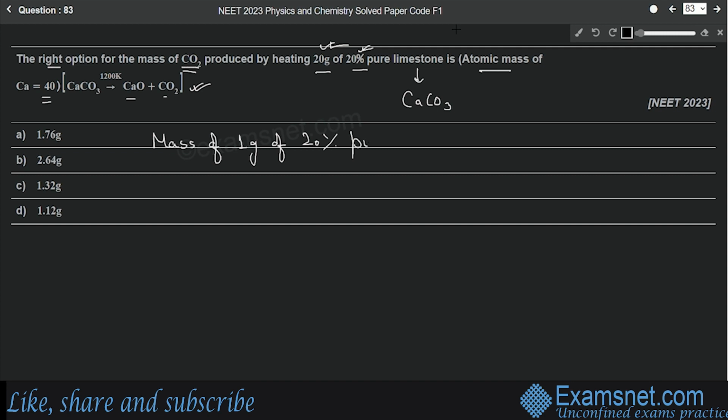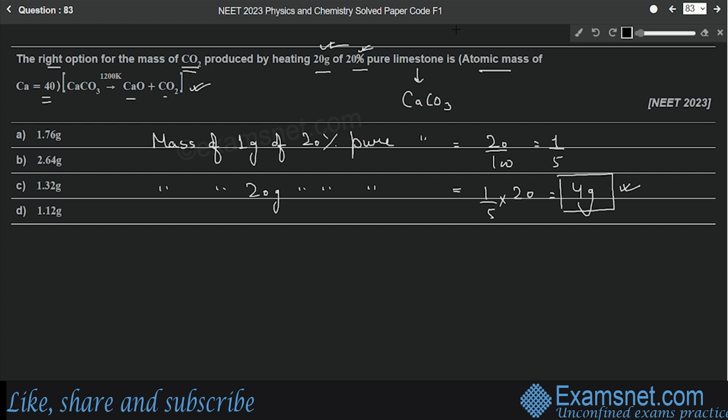So what will be the mass of 1 gram of 20% pure limestone? 20% pure limestone, it is 20 by 100, that is 1 by 5. So the mass of pure limestone in 20 grams will be 1 by 5 into 20, that is 4 grams. So we have to heat 4 grams of pure limestone, and then see how much carbon dioxide will be produced.